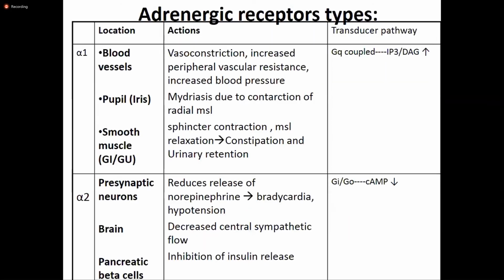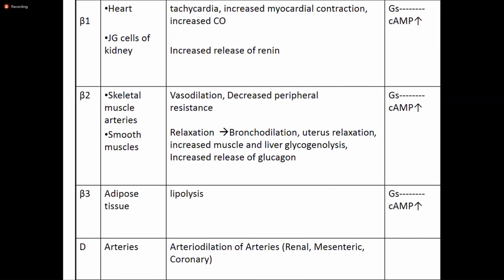Cholinergic receptors were of two types, muscarinic and nicotinic. Similarly, adrenergic receptors or sympathetic receptors are of two types, alpha and beta. So alpha receptors and beta receptors are two different receptors included in the adrenergic or sympathetic system. There are two subtypes of alpha receptors, alpha 1 and alpha 2. There are three beta subtype receptors, beta 1, beta 2 and beta 3. So two alpha subtypes and three beta subtypes.